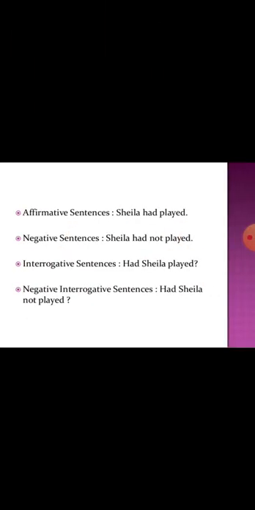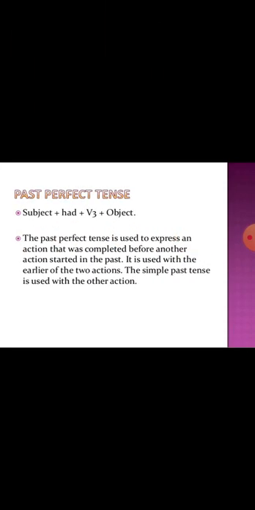The difference between past perfect tense and past perfect continuous tense is that in past perfect tense, as we discussed, the action was completed in the past before another action started in the past.